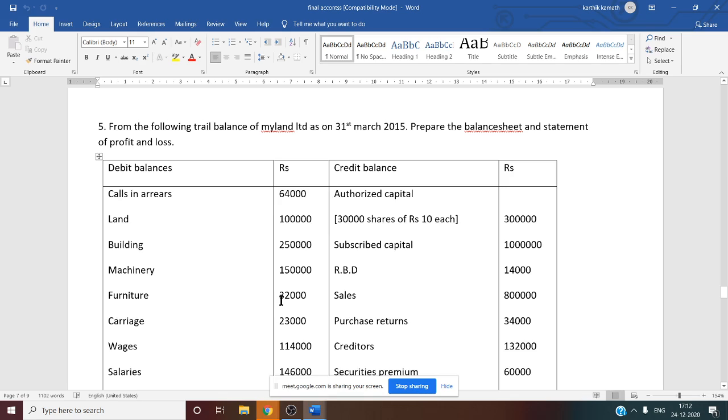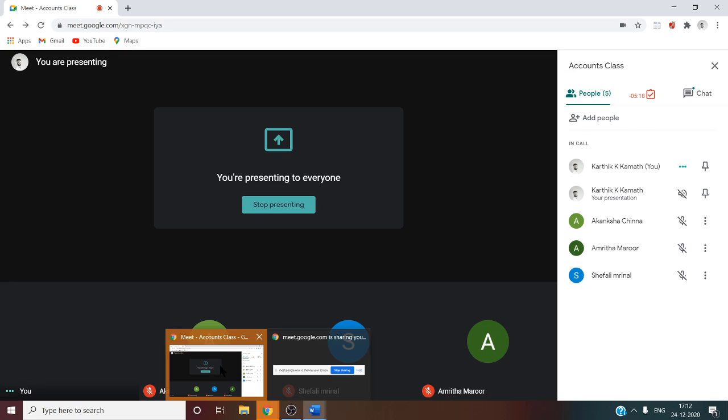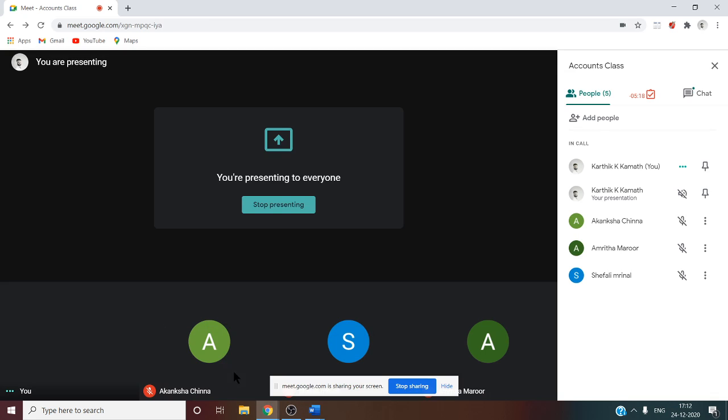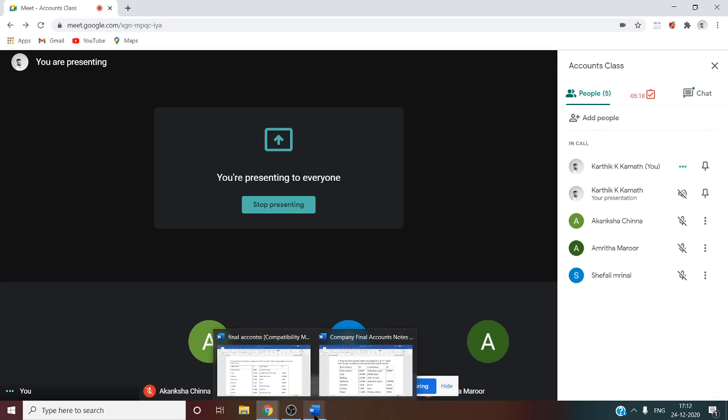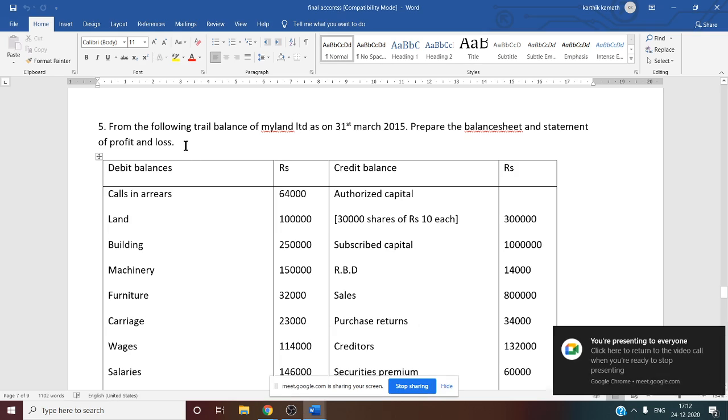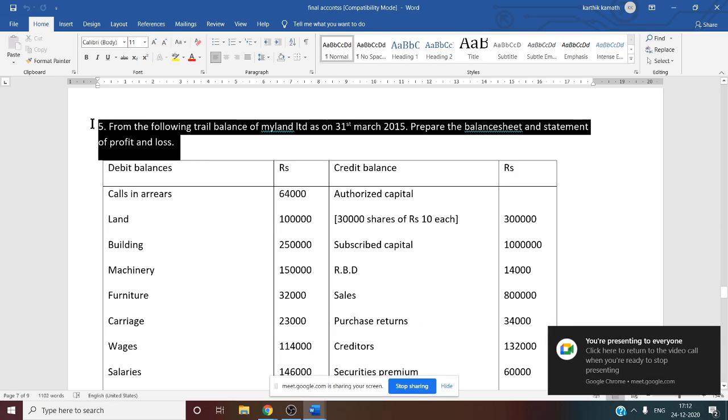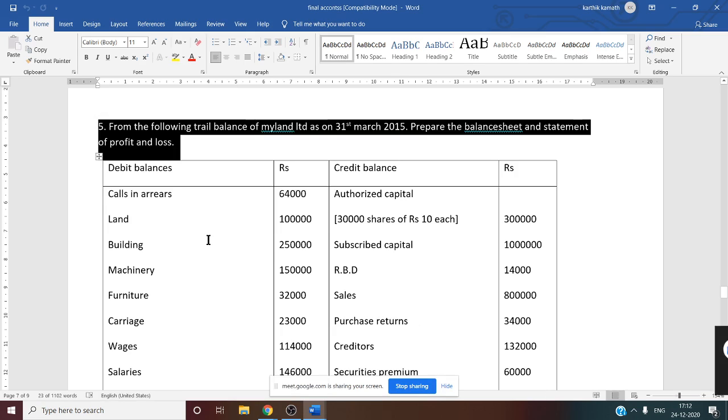Yes. So see, in final company accounts, till now we have discussed four 24 marks problems and one 12 marks problem. So the last problem of this chapter that we have to see now. See this problem number 5. From the following trial balance of Mayland Limited, as on 31st March 2015, you are required to prepare balance sheet as well as statement of profit and loss account.